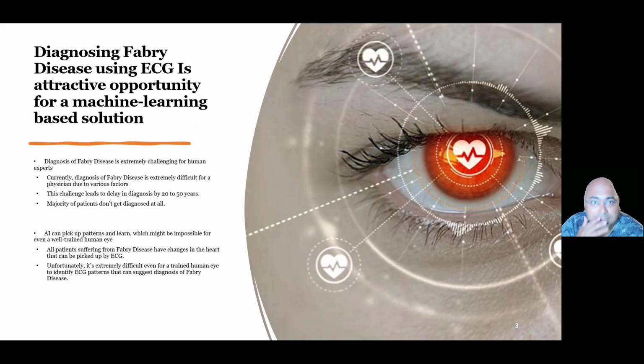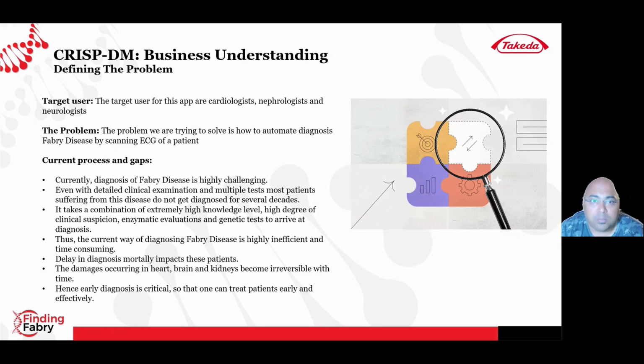of Fabry disease. Now, let's talk about the CRISP-DM process in terms of business understanding when we are trying to define the problem. For this problem, the target users are cardiologists, nephrologists, and neurologists. The problem we are trying to solve is how to automate diagnosis of Fabry disease just by scanning the ECG of a patient.